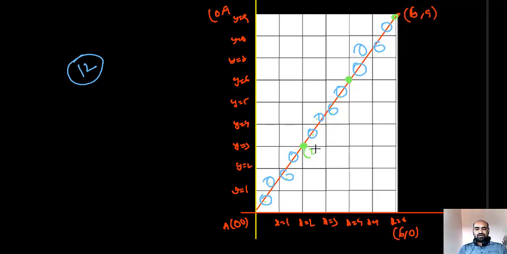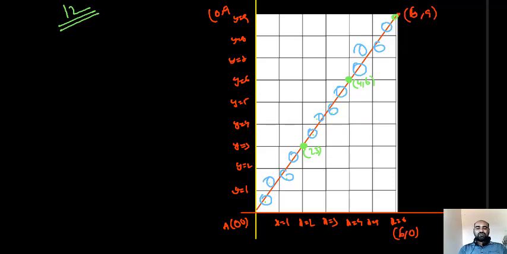The coordinates of this point are 2, 3. What are the coordinates of this point? 4, 6. Okay, what happened here? From 0 to 2, 3, in this area I have 4 squares. From 2, 3 to 4, 6, another 4 squares. From 4, 6 to 6, 9, another 4 squares. Totally I got 12, no?